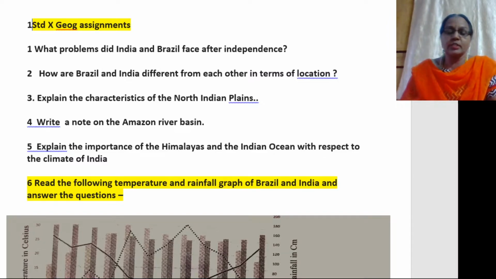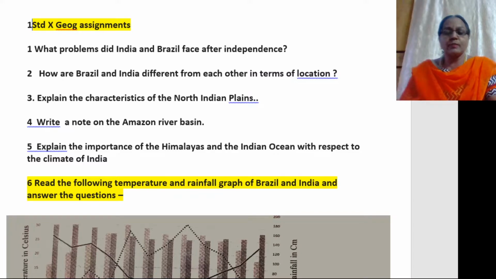the flow of water in the Amazon basin is so much that it receives a vast volume of water from its tributaries, that is about 2 lakh meter cube per second, and it opens into the North Atlantic Ocean. Unlike other rivers, the Amazon River doesn't form a delta at its mouth. Instead, it forms an island. A river island is formed at the mouth of the river Amazon.